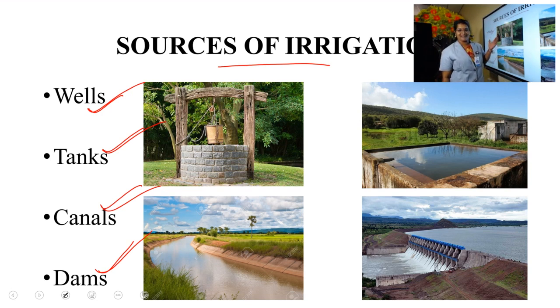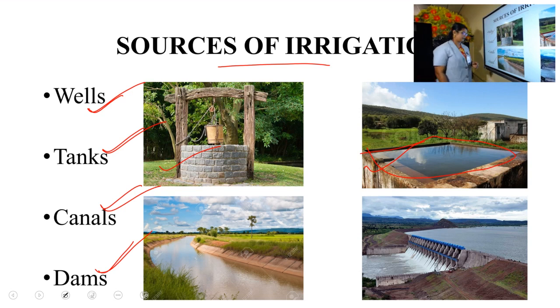Well, we are all familiar with wells, no? So this is a well. And next, tank. Do you know that tank irrigation is a common type of irrigation practiced in Tamil Nadu? Not only the Tamil Nadu people, but people everywhere were using tank irrigation. They were collecting water during the rainy season and providing it to the plants. These are artificial tanks used to collect water.